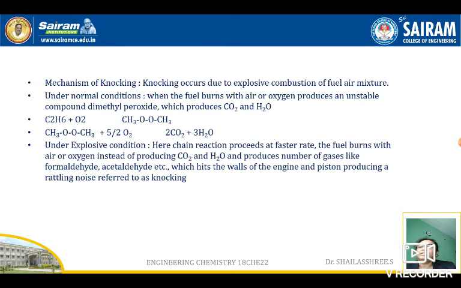Under normal conditions, what is supposed to happen? When the fuel burns with air or oxygen, it produces an intermediate called dimethyl peroxide. Now the dimethyl peroxide burns once again with air or oxygen. As I said, it's unstable. It burns with air or oxygen to release carbon dioxide and water. This happens under normal conditions.